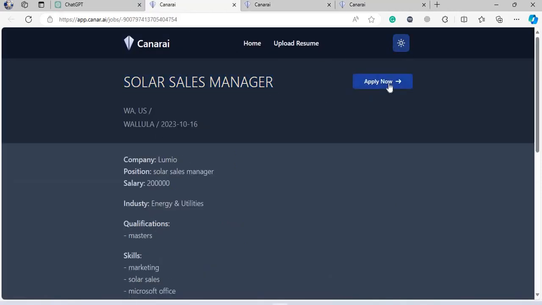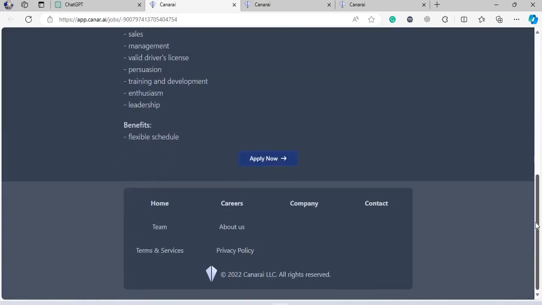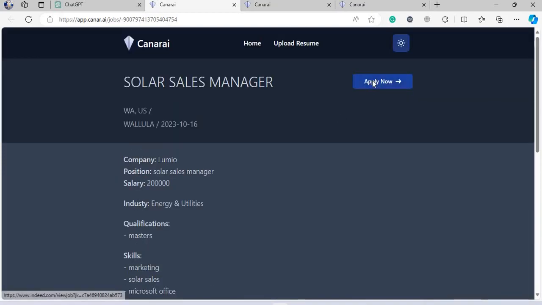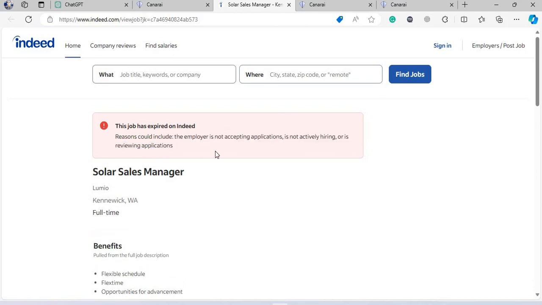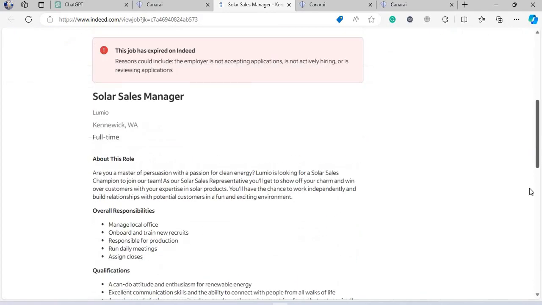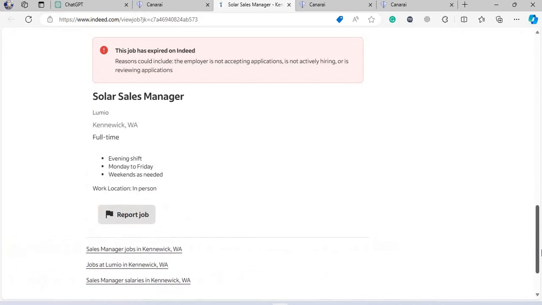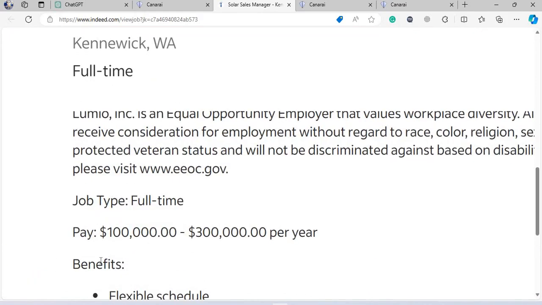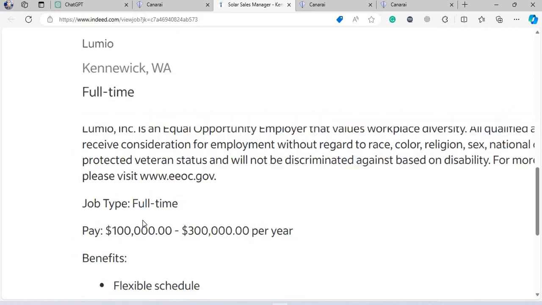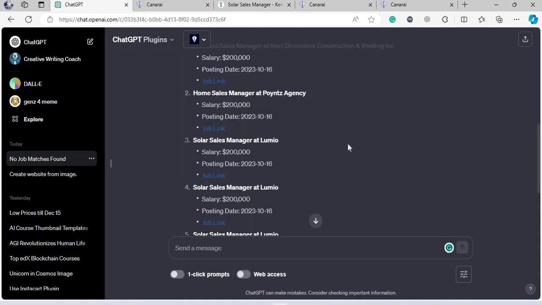Solar Sales Manager. Apply now. It's in, what is WA? It's in Washington or something. Okay, so the moment you apply now, this job has expired on Indeed. That's fine, because it's two months old. They've got the guy or the lady who was supposed to be there. The pay was really good. It was $100,000 to $200,000 a year, which is really, really good.